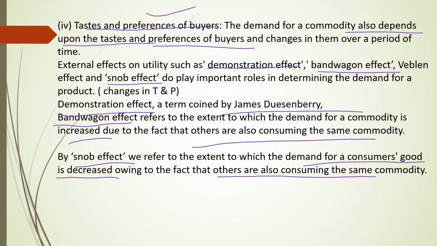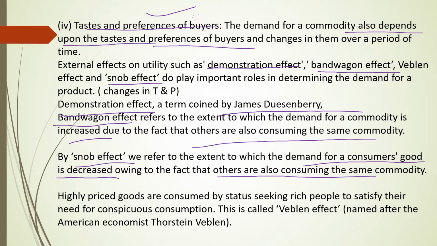Sometimes you can observe a few people who don't want to buy a particular product because everybody is using it. When everybody is commonly using that product, he wants to be different from those people. So because of that reason, he doesn't want to buy that particular product. That we call the snob effect.